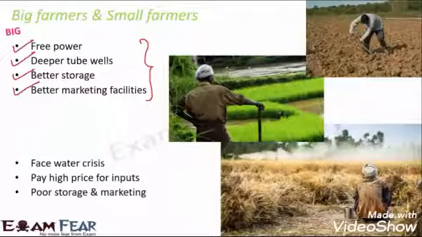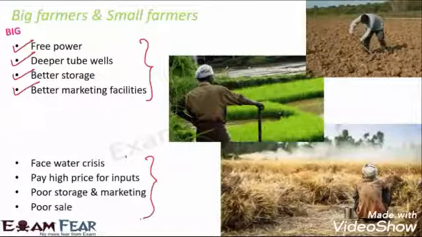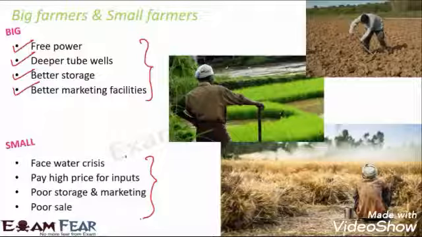They have poor storage and marketing because everything is linked, right? When they do not have money, they cannot afford good inputs. When they do not have good inputs, they do not get good output from their fields. As a result, they have a poor sale. And all of these together make them the small farmers or the poor farmers.